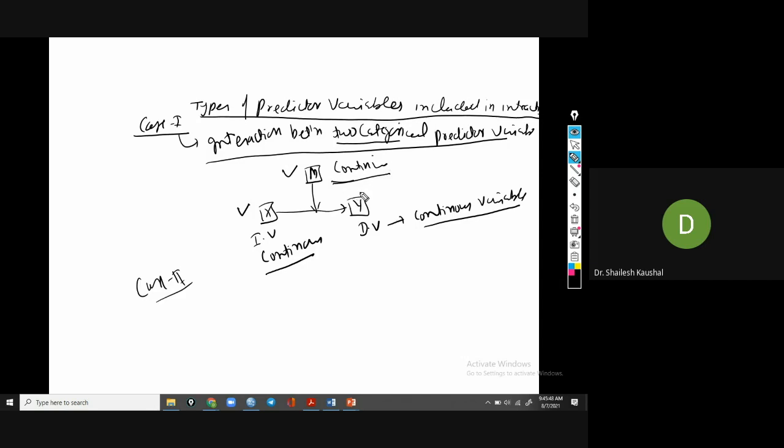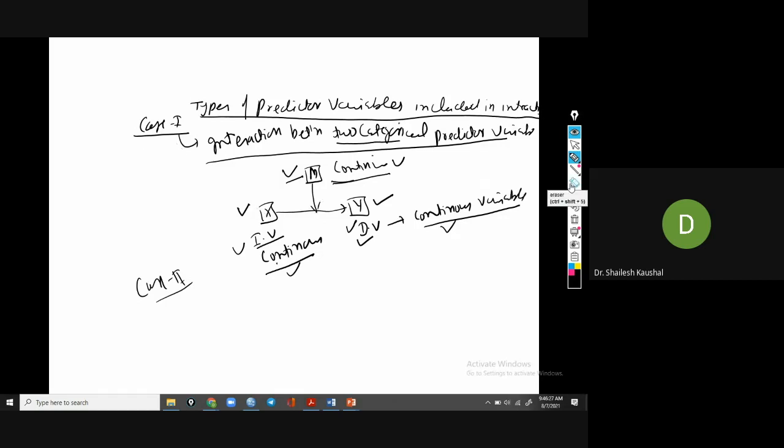Moderator variable also continuous. So these are the three possibilities. First case: the dependent variable is continuous, and the independent variable and moderator variable are categorical. Second case: dependent variable continuous, independent variable continuous, but moderator variable categorical. And third condition: all three variables, DV, IV and moderator, are continuous. I will take 5 case studies.